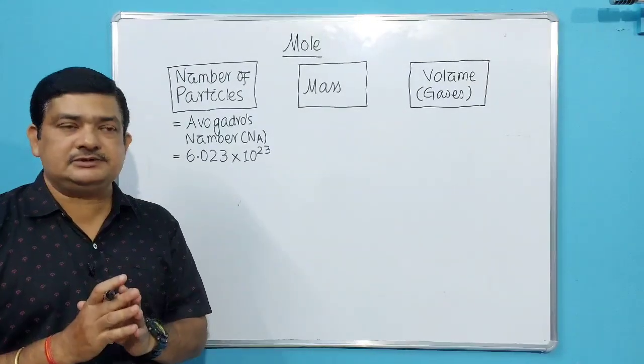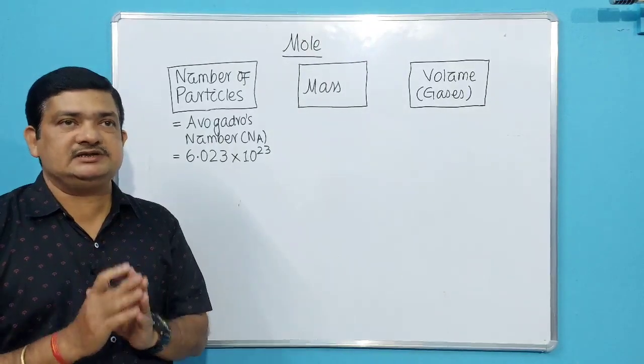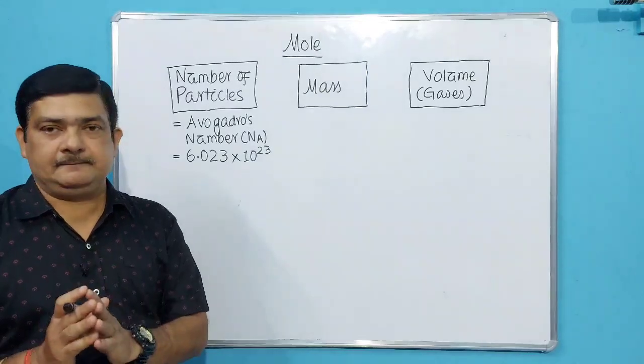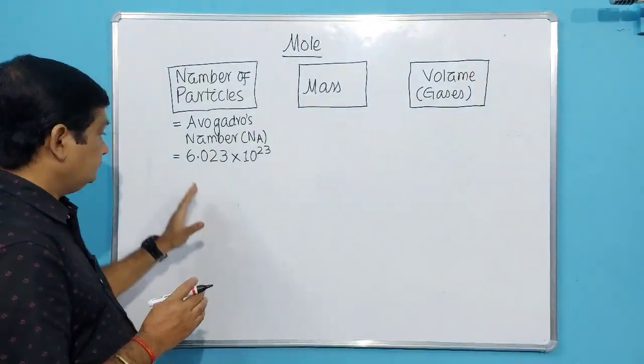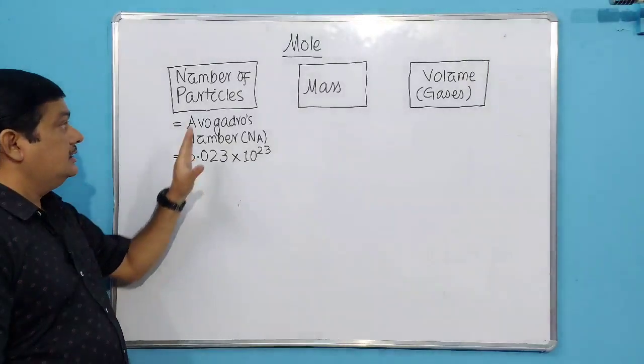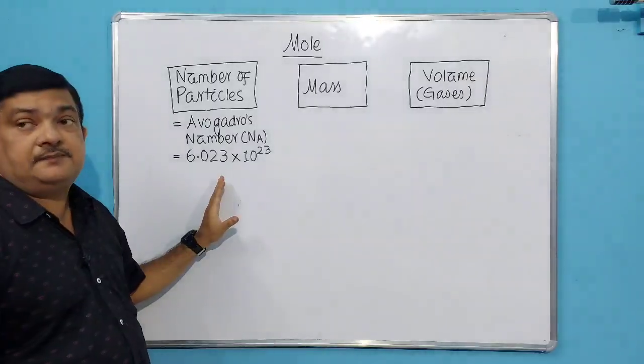So don't get confused. It's a big number. The exact number is 6.02214 into 10 to the power 23. But remember, it is a constant called Avogadro's number. So one mole of any substance has this number of particles.